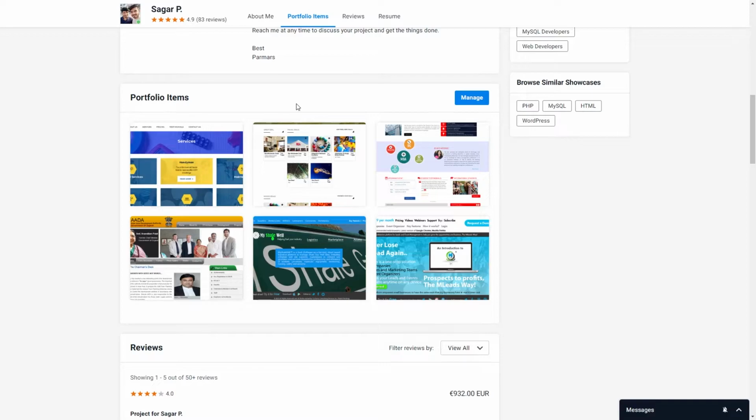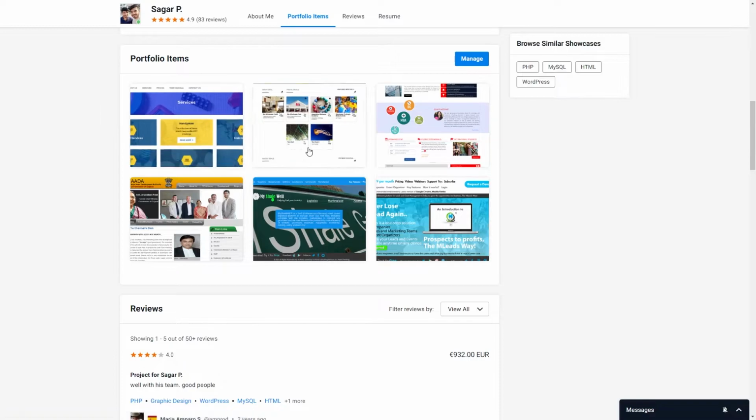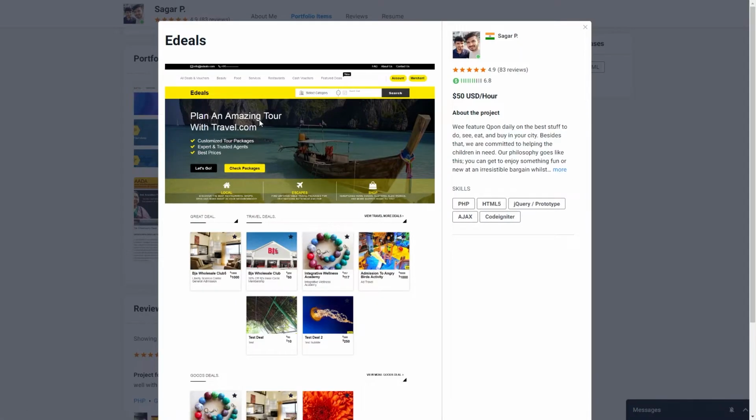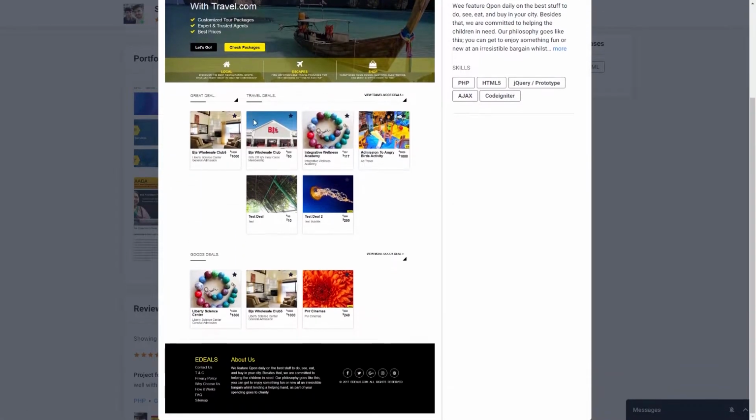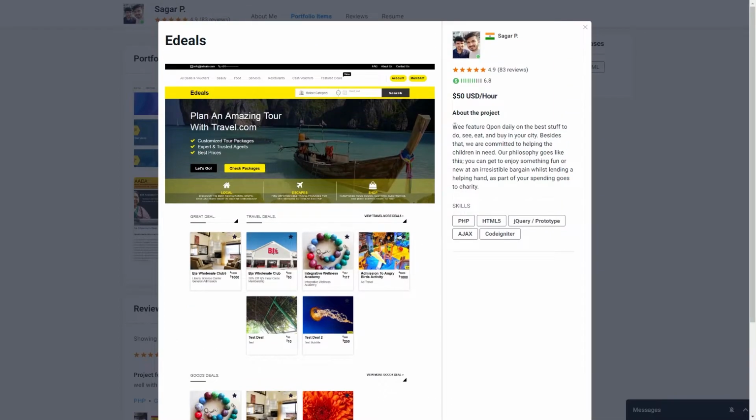There are some important rules that you should know: whenever you are creating the portfolio, you should have the permission of the client or the website that you are presenting here. And inside the portfolio items, you should include screenshots of the websites, and here you can talk about the features and functionality of the website. And inside the skills, you should mention the exact skills that were used while building those websites.